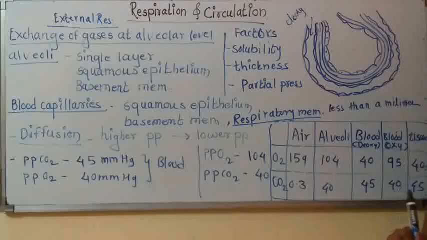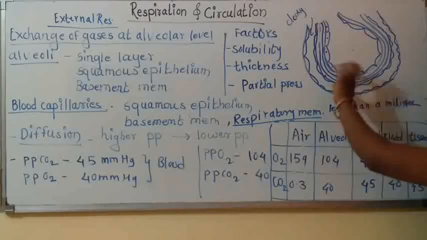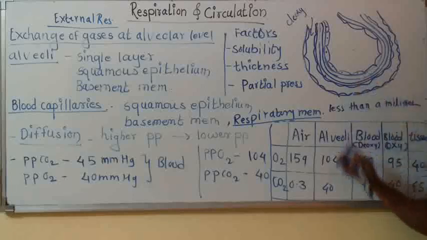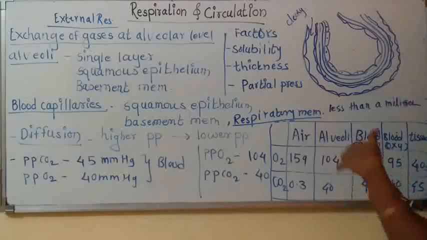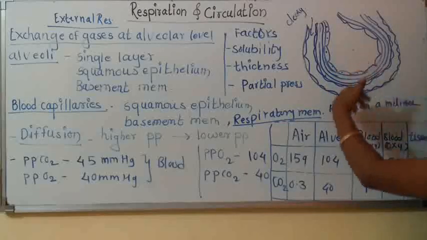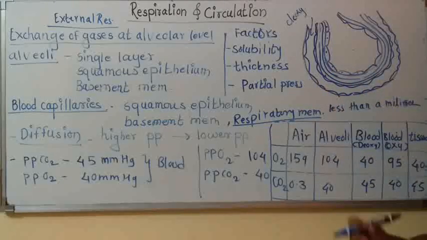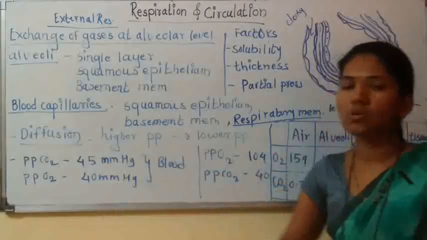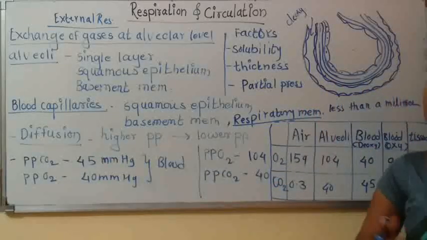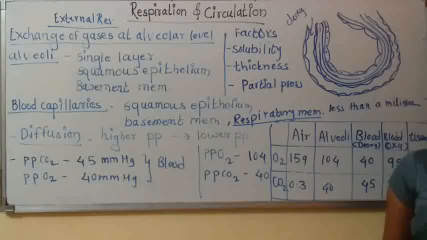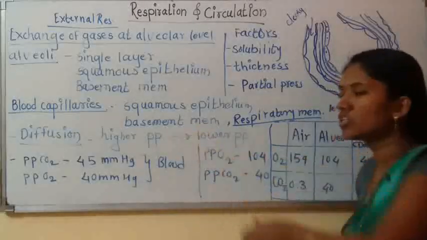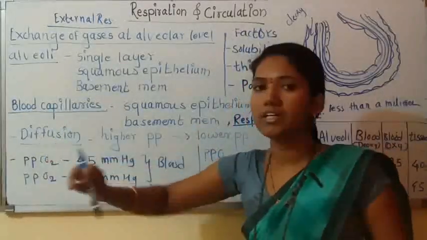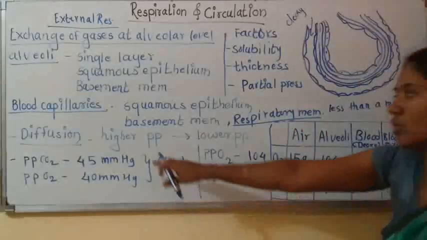See, you know 1 millimeter. So its thickness is less than 1 millimeter. So this is the respiratory membrane through which gases are going to diffuse from capillary to alveoli and from alveoli to capillary. Now one more thing, for diffusion, all of you know there are various transport mechanisms: active transport, passive transport, diffusion, facilitated transport. And remember this thing, gases are going to be transported with the help of this mechanism, that is diffusion. You have to remember this word diffusion.